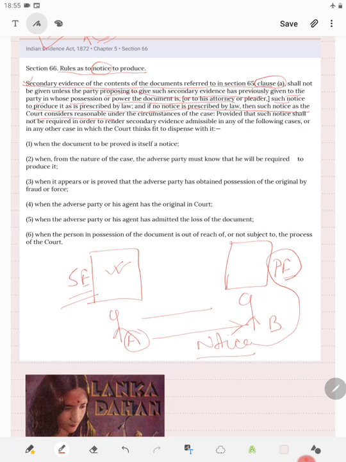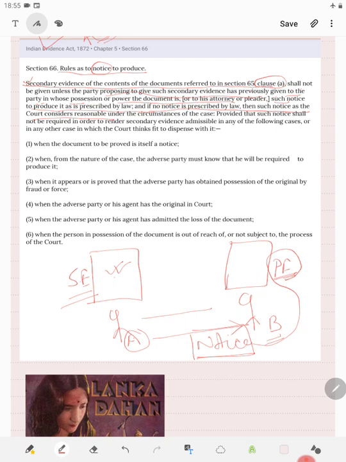And if then B denies or fails to produce primary evidence, only then A can give the secondary evidence as such. However, there are certain circumstances when this notice is not required.